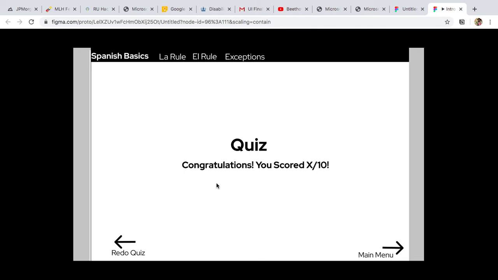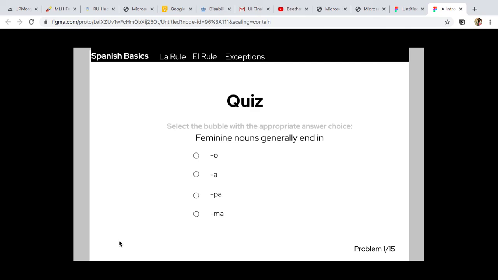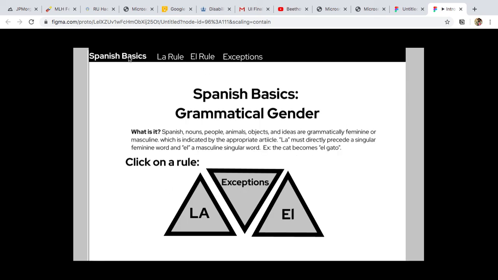I couldn't do that yet, because it's Figma. Anyways, you could redo the quiz or go to the main menu, which is basically just the same thing from the nav bar. But you could just choose to redo it, and you can just go back.